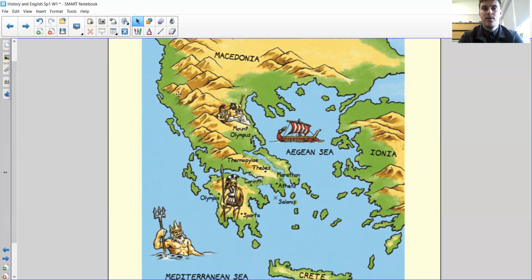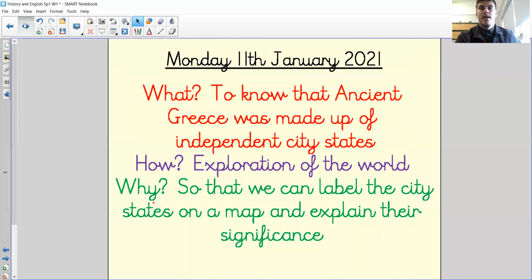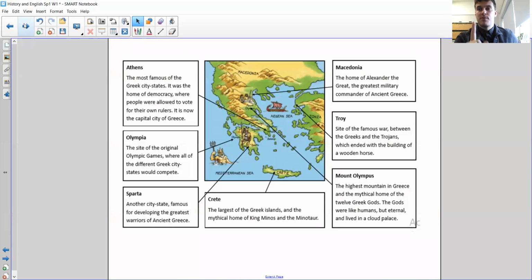So you need to include the outline. You need to include all of the islands, including this big one down here, Crete, okay? And all of these islands here. Now, if you want to go away and find a better map and do your own version, you can, but this one is quite helpful. Step number 1, draw the map. Then you are going to label, because remember, we are looking at the city-states that made up ancient Greece. You're going to label the ones that you find, okay?